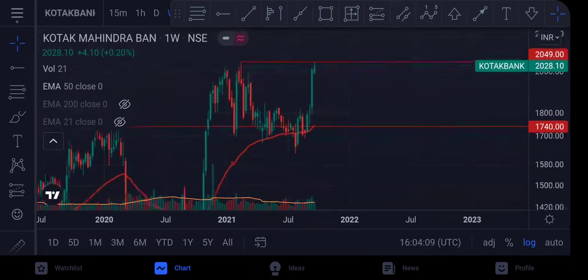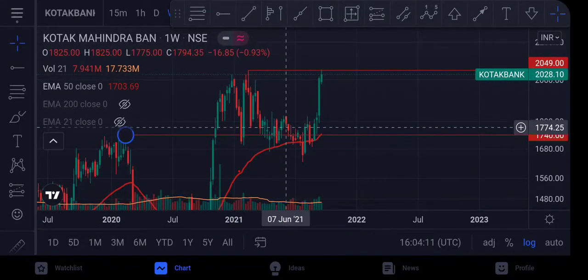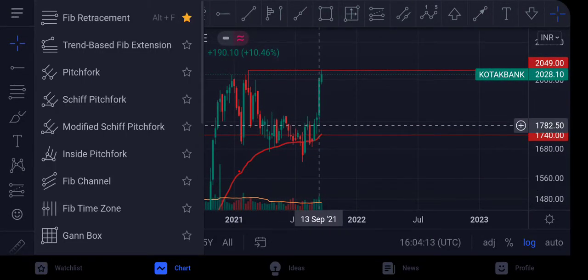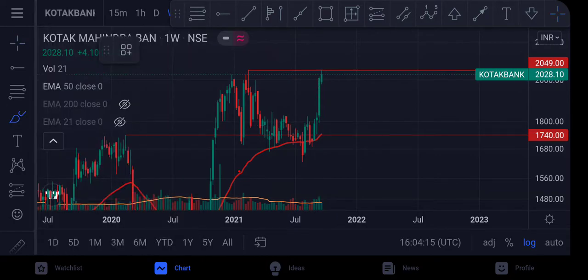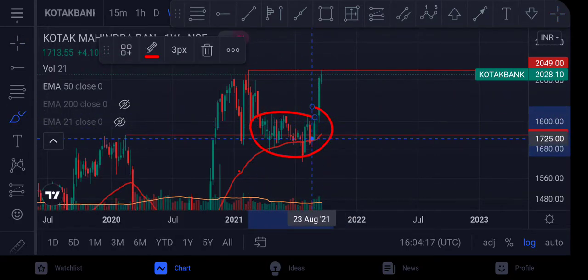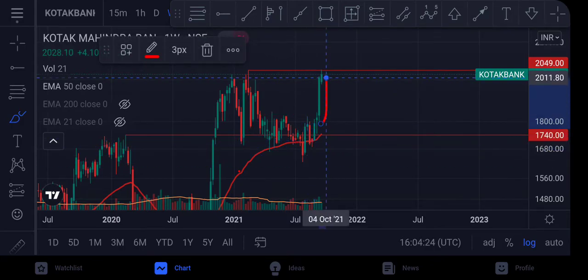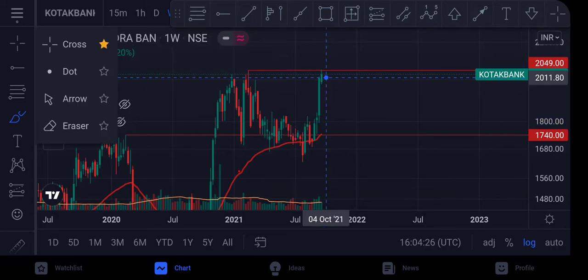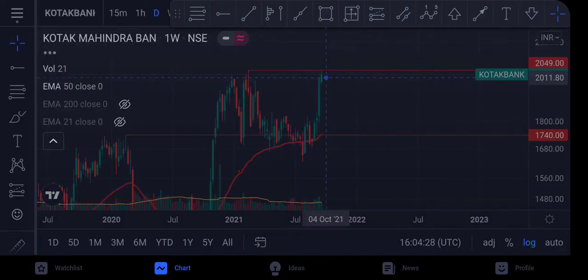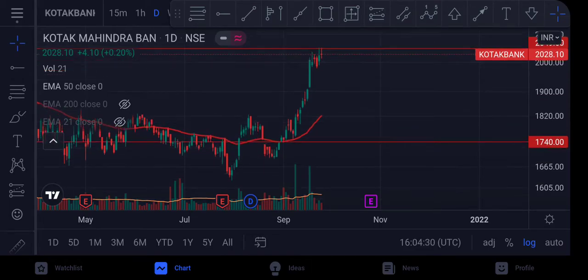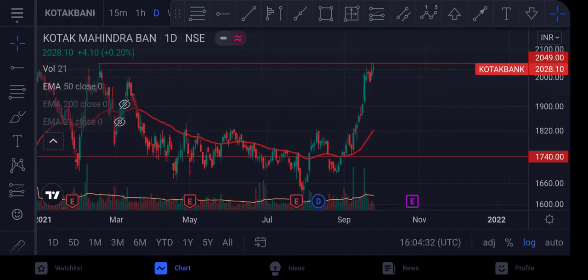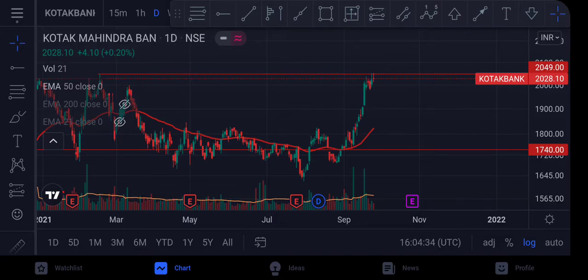As you can see, it went up and down, it consolidated during this period. It consolidated in between, it went down, but again came back up, and after that it again started rising. So now let's take a look what is happening right now and what can happen from here onwards. As you can see, काफ़ी अच्छा breakout दिया इसने, because it established this level of around 1845 को इसने.